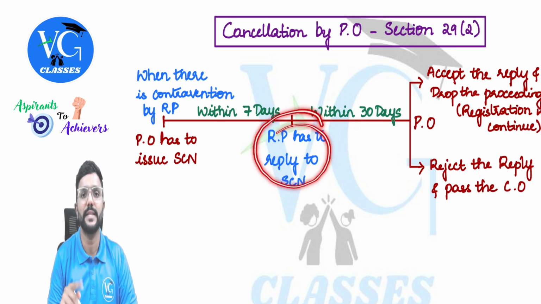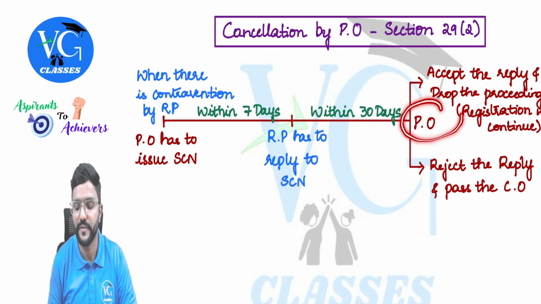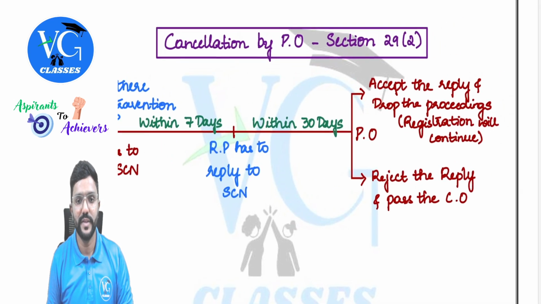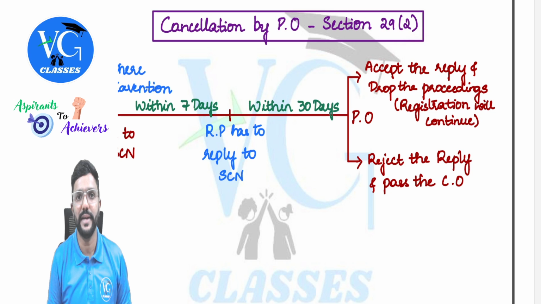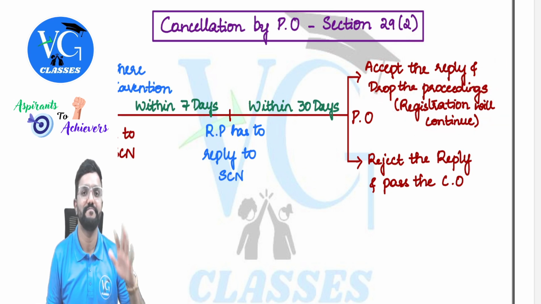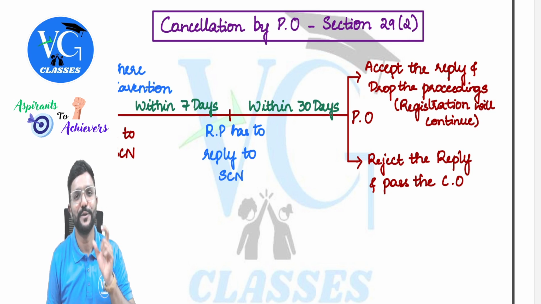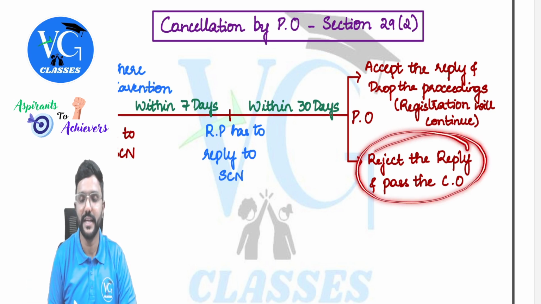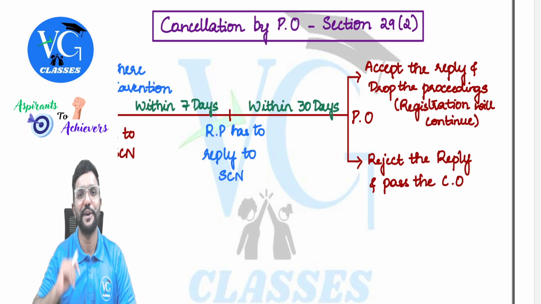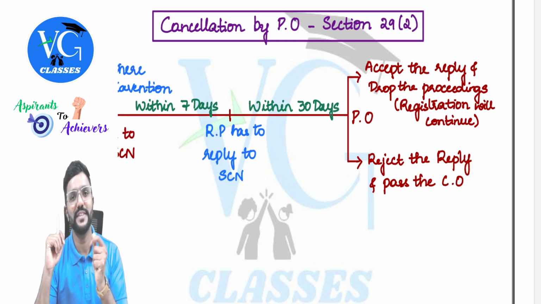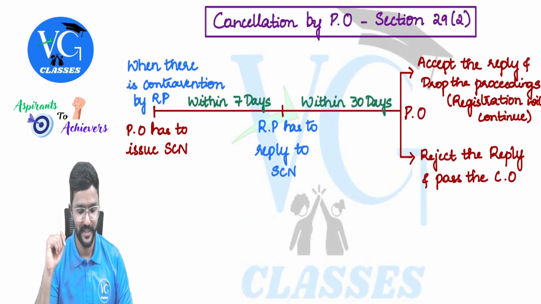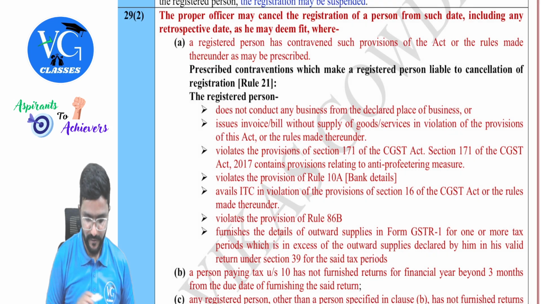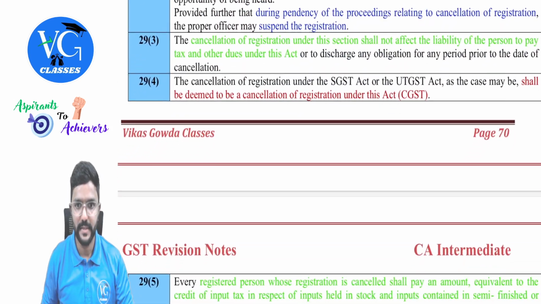Once the registered person has replied to the show cause notice, the proper officer has 30 days' time. Within 30 days, he can either accept the reply and drop the proceedings. Drop the proceedings means registration will continue. Registered person is happy. The other option is to reject the reply and pass the cancellation order. Passing the cancellation order means registration has come to an end. That's all. Game over under GST. Okay, sir. So 29 subsection 2 we have covered.